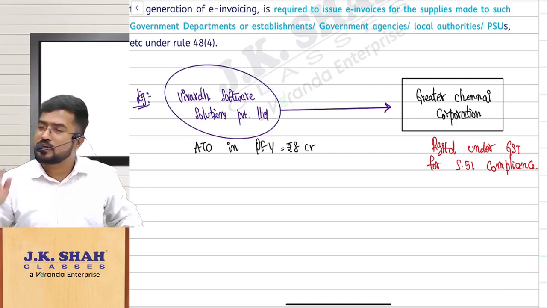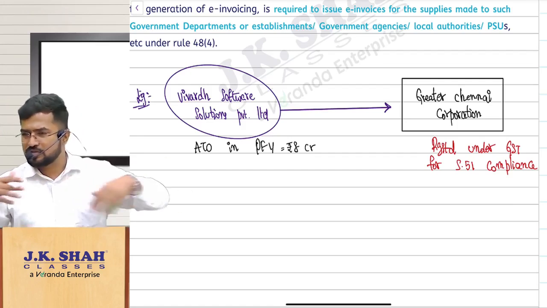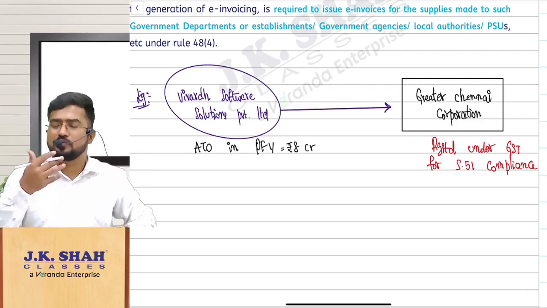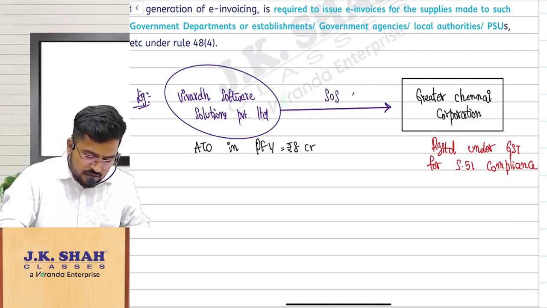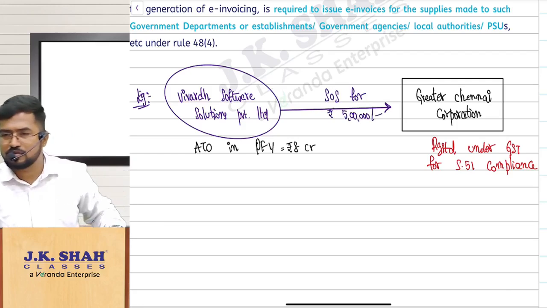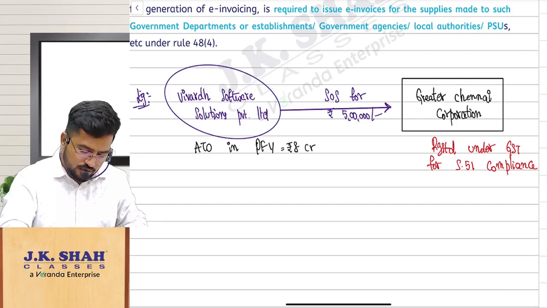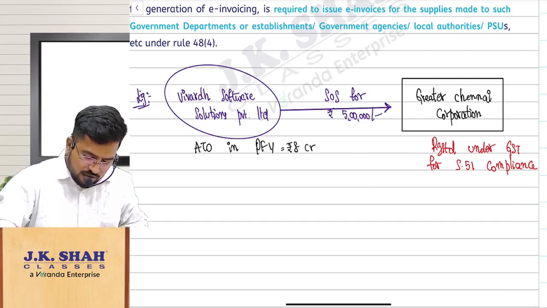Now, for that Greater Chennai Corporation, we are designing a software. Some automation we are doing for the local authority for their office, and we are designing some software, and we have provided a service, supply of service for rupees 5 lakhs. Supply of service for rupees 5 lakhs. Should I raise e-invoice is the doubt now. Should I raise e-invoice or not?